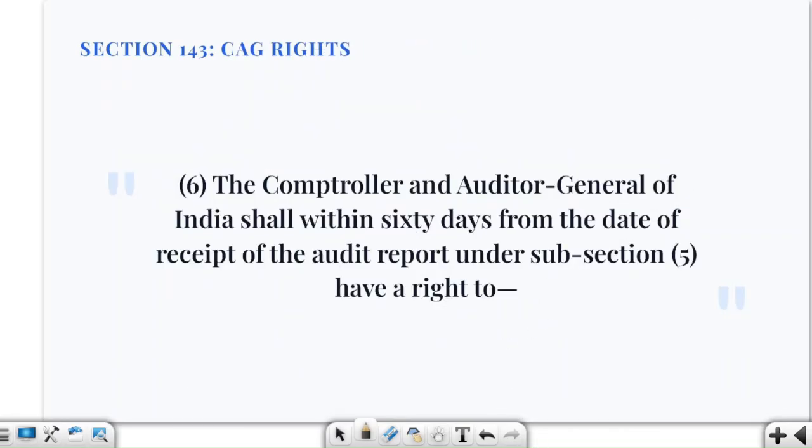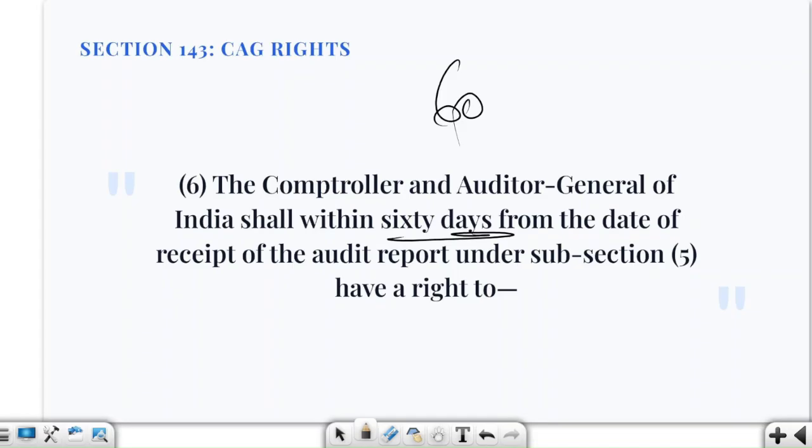Now, let's talk about our next part. For a government company covered by the provision, CAG appoints the auditor and can also direct the manner. We have understood this part. Now we are saying that CAG's supplementary audit can also be there. After receiving this audit report, CAG is provided 60 days of time in which you can exercise certain rights.